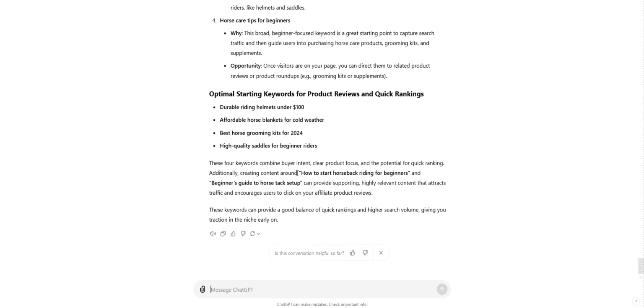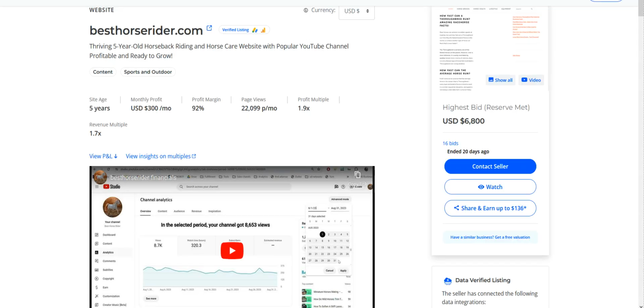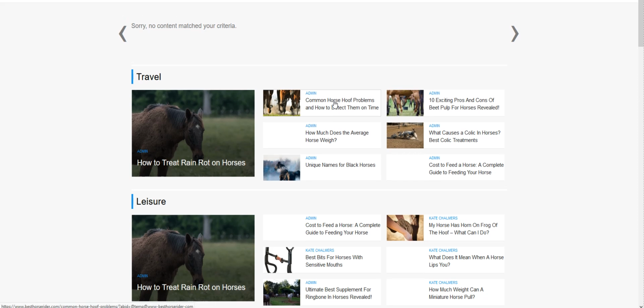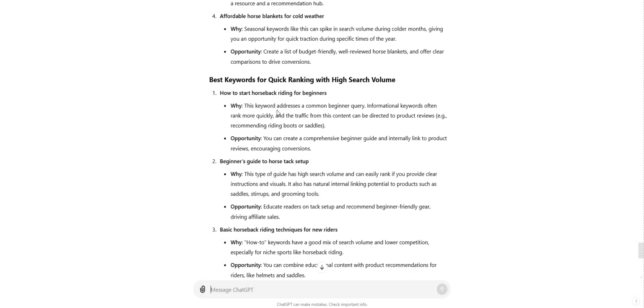So what we've done here is we've had a look at a site on Flippa that we know has sold. We know that it's had 1,400 views, and we know that it's got 88 watches, and we know that it's sold. We also can see the site structure, and we can see everything about the site, and we're using AI to be able to get an affiliate site strategy. Ideally, what you'll want to do with this video is then take these keywords and run them through a keyword tool to check the search volumes and check the competition.